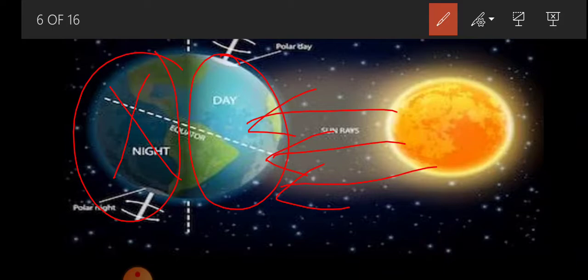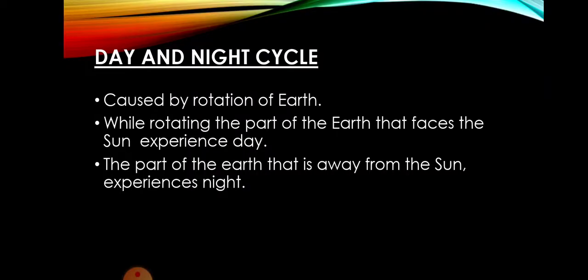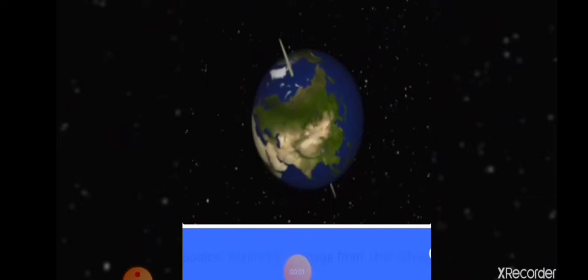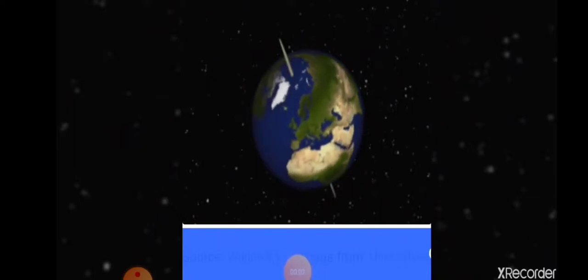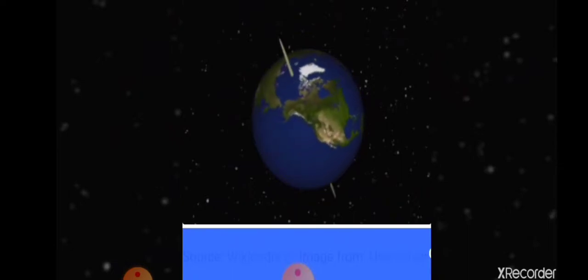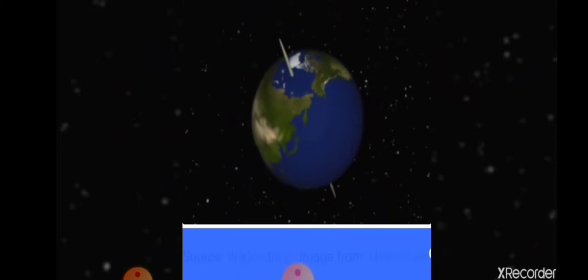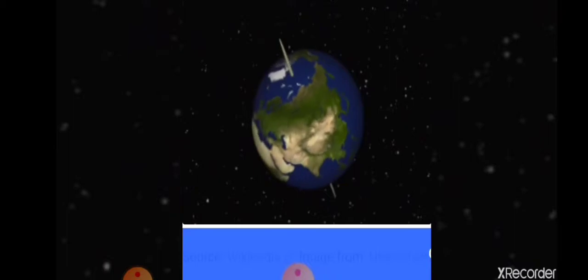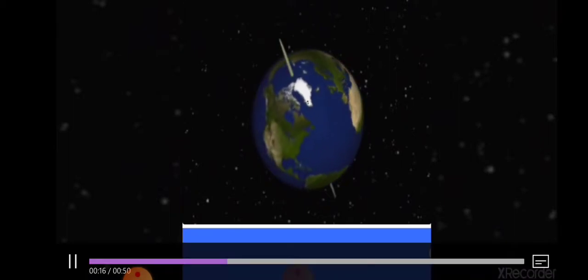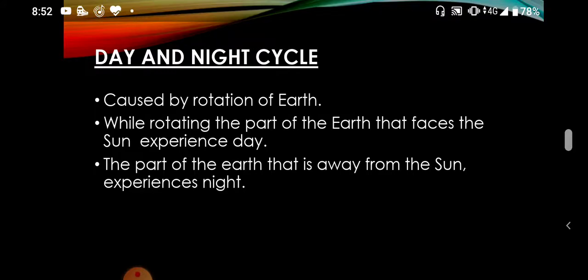But earth is not stopping at any moment. It is continuously moving, it is continuously rotating, as you can see once again. Earth will not stop at any moment. Rotation will keep on going on. So one rotation of earth takes 24 hours, then another 24 hours, like this. I hope you understood what is rotation.